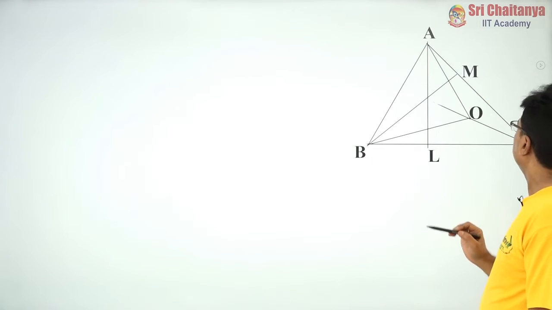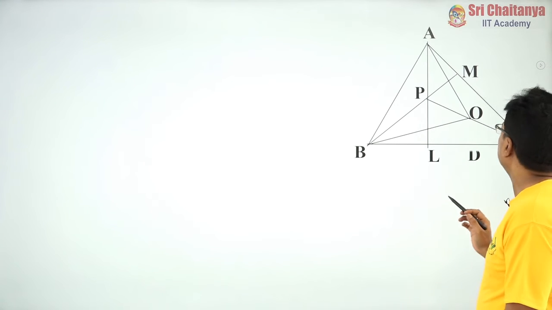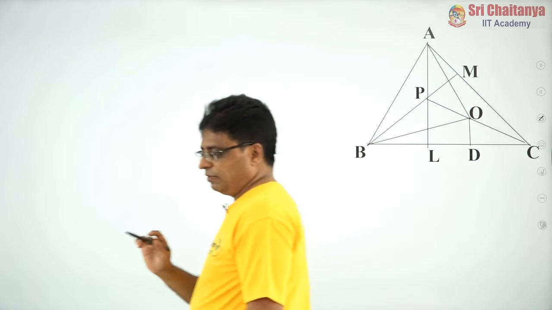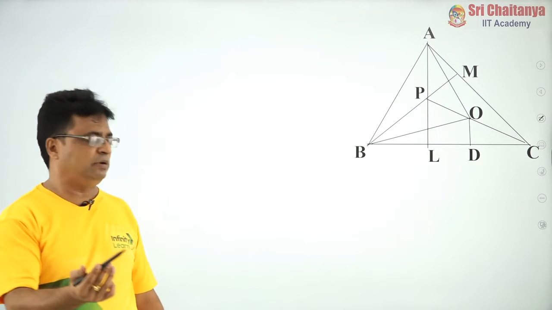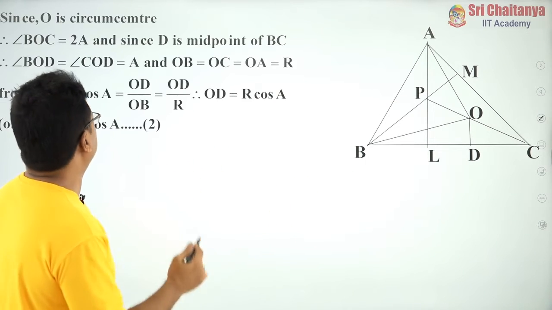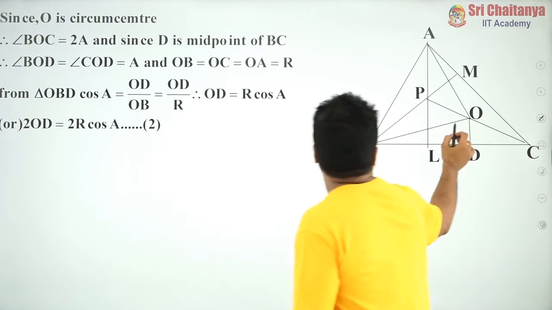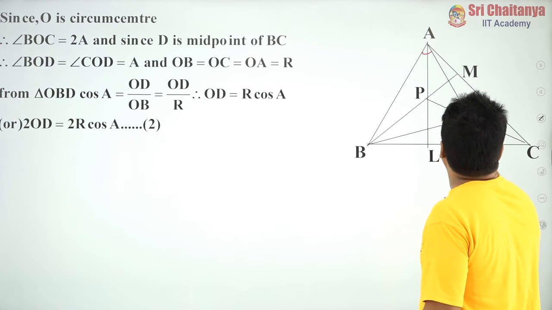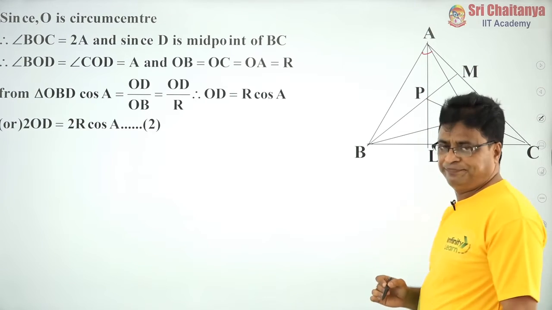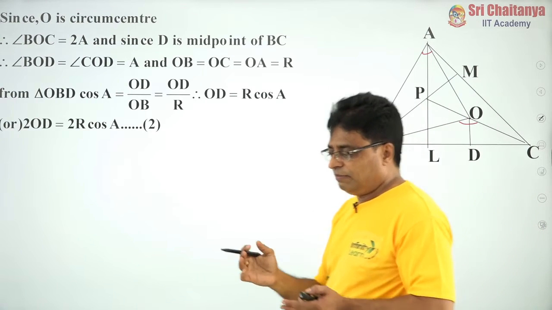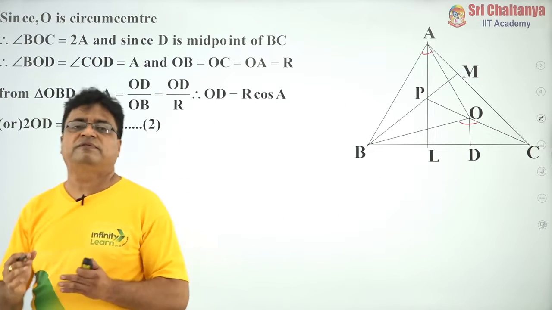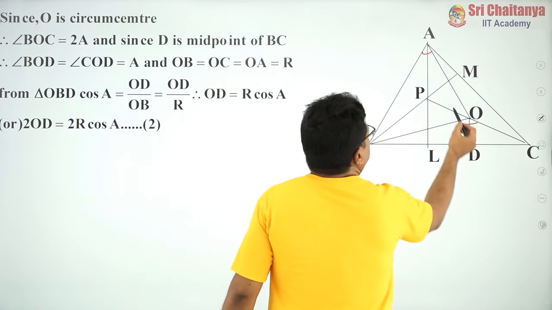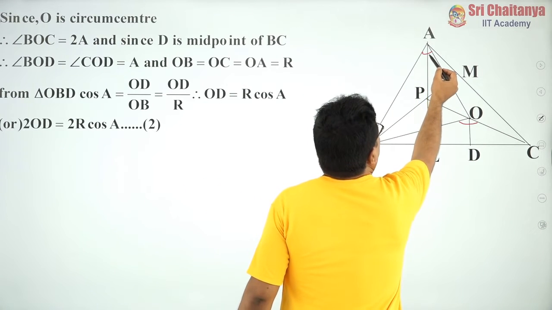See very carefully what points are mentioned, what is O and what is P, what are the perpendicular bisectors and what are the altitudes of the triangle. Since O is the circumcenter, if the angle is A, then here it becomes angle 2A. These are all basic elementary properties of the triangle: the angle at the circumcenter is twice the angle at the vertex.